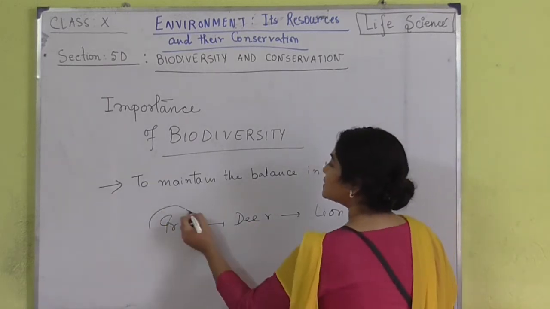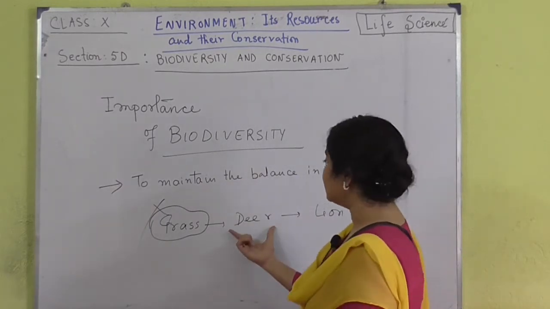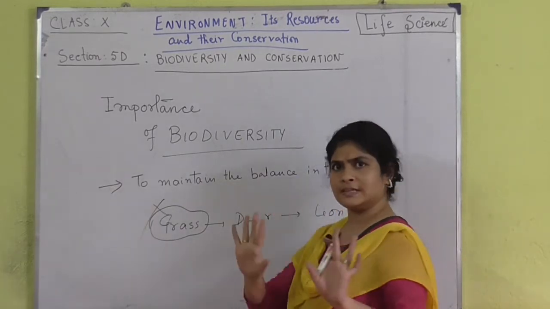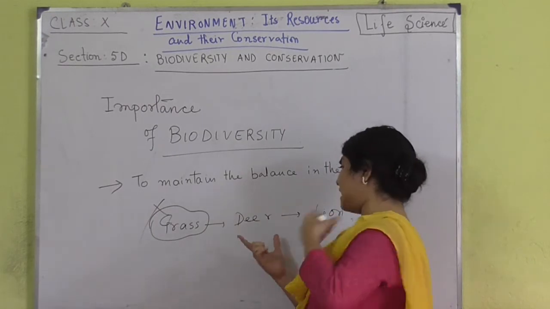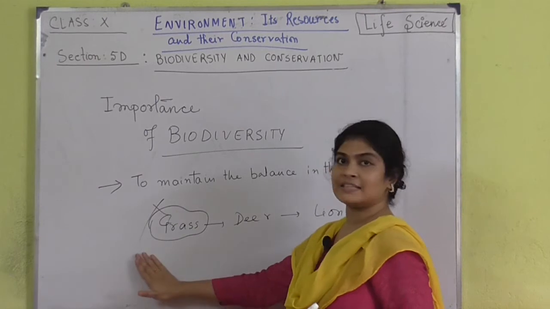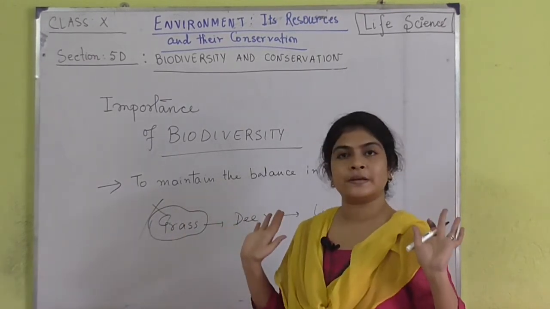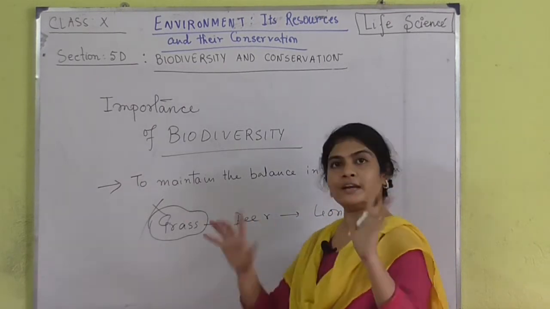Now, if due to some reason the grasses are not there, hypothetically we are considering that the deer is having only the grass, or whatever food the deer is having is not there, somehow due to some environmental constraints the food of the deer is lost.